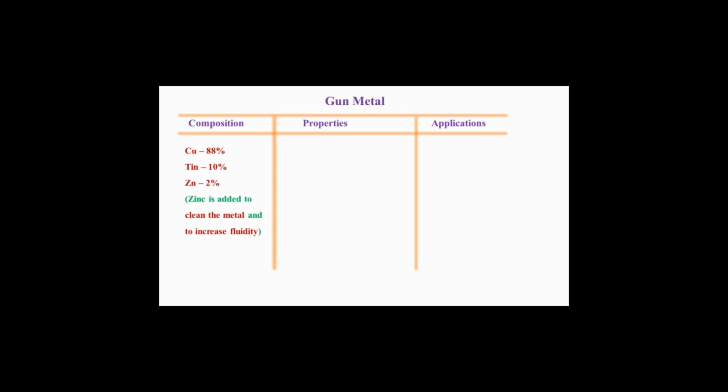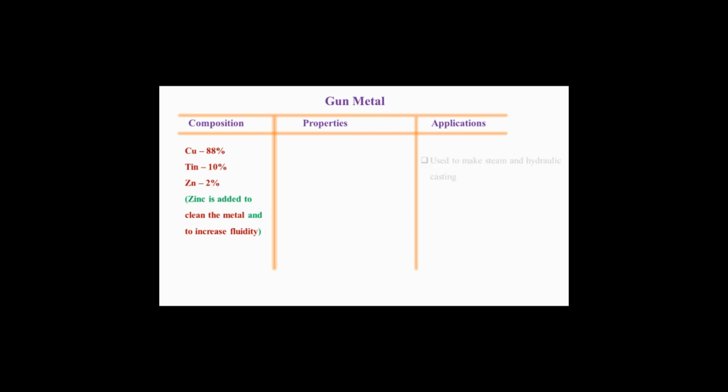So see guys, first of all the composition of gunmetal is copper 88%, tin 10%, zinc 2%. Now why are we going to add zinc in this? Please see, as it is the alloy of copper and tin, but still we are adding zinc. So why do we add zinc to it? Please see guys, zinc is added to clean the metal and to increase fluidity.